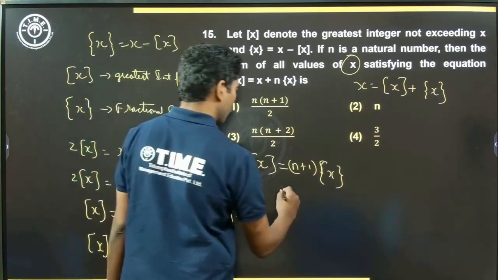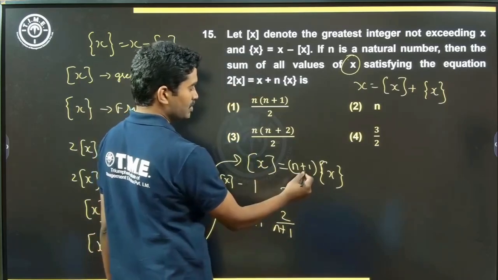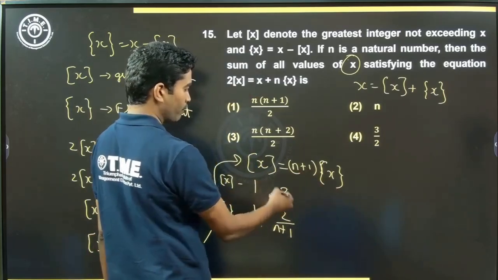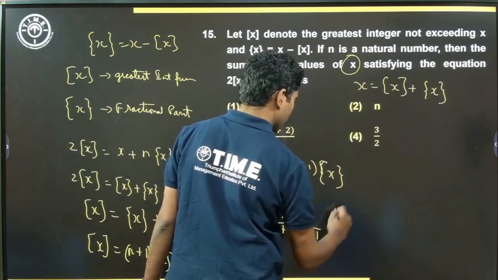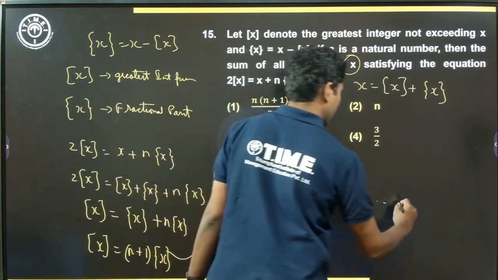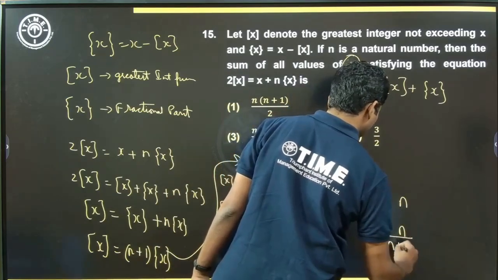What if this is 2? This will be 2 by n plus 1, right? This is 2, this is n plus 1. Fractional value of x should be 2 by n plus 1. If this is 3, this will be 3 by n plus 1. So on till if it is n, the fractional value will be n by n plus 1.